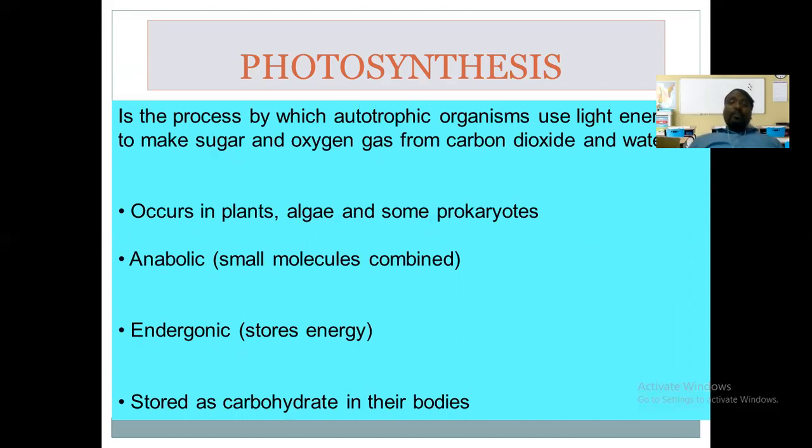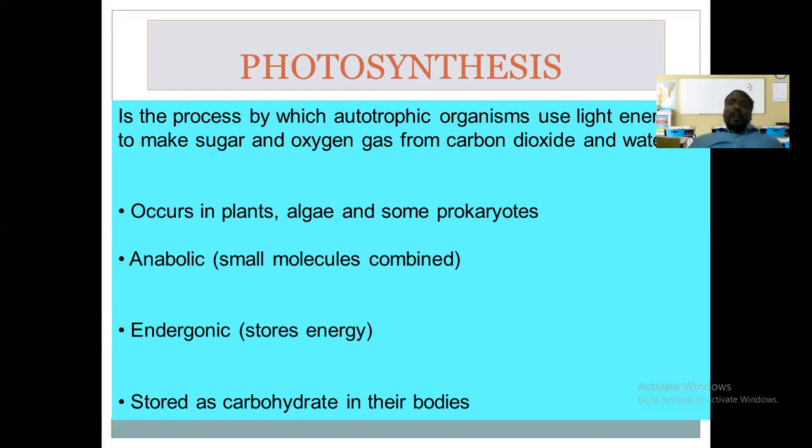Are you getting it? So see how important this process is: carbon dioxide is removed from the atmosphere, and oxygen is added into the atmosphere. Light energy is converted into chemical energy, and that chemical energy becomes available for the entire living world on the earth, isn't it? So this biochemical process is very, very important as far as energy flow in living organisms is concerned.